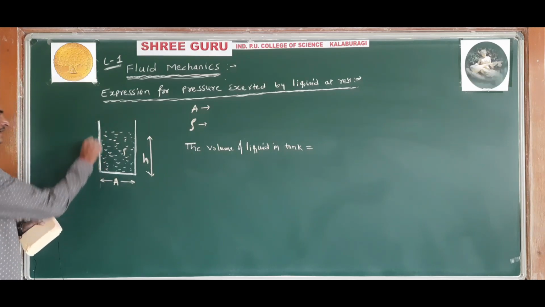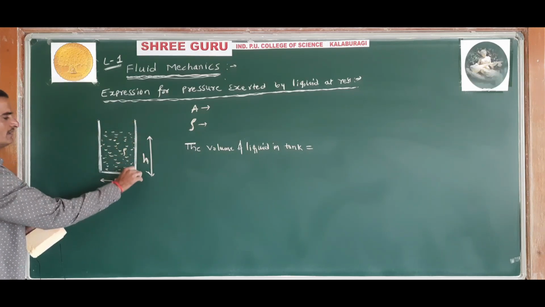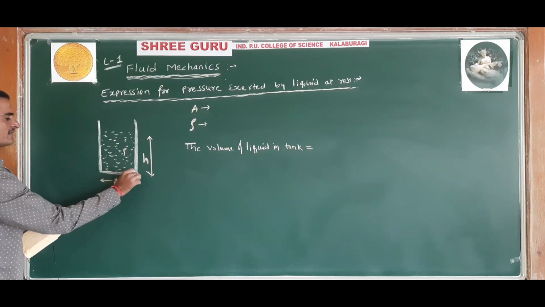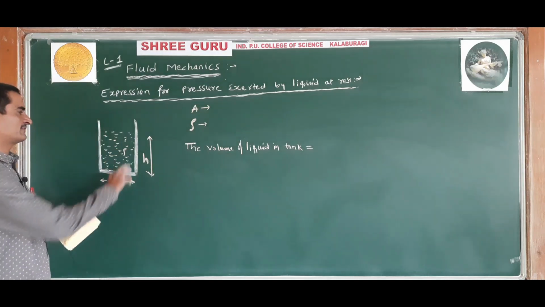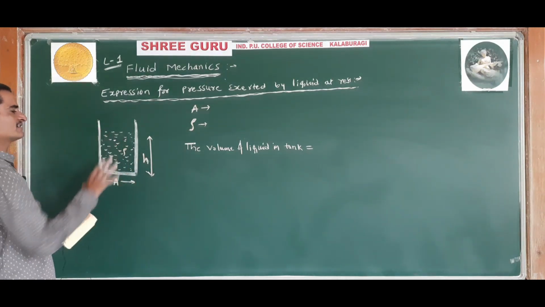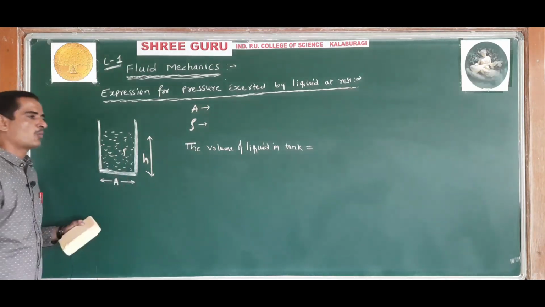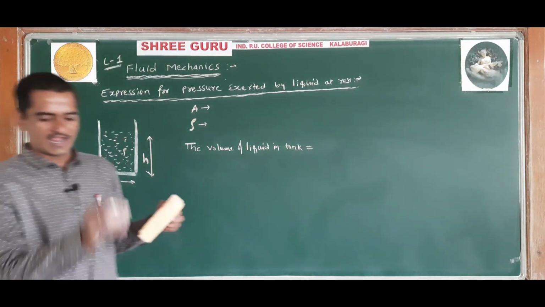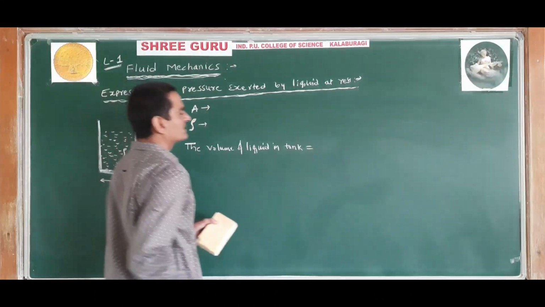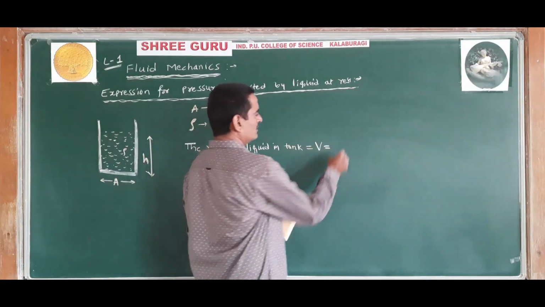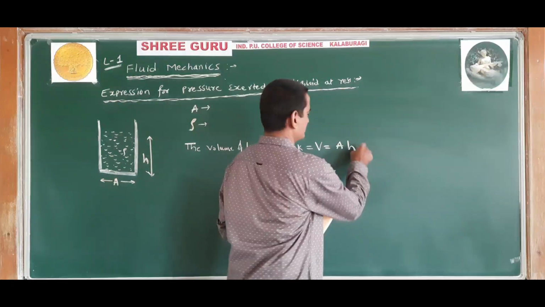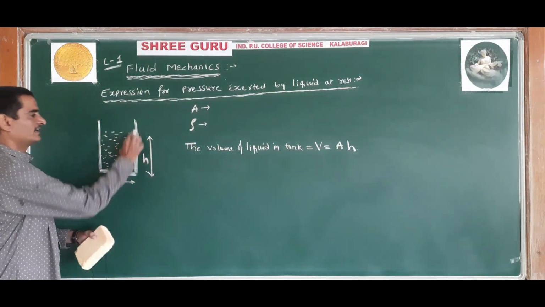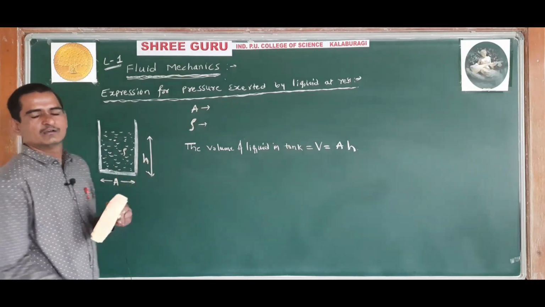There is a vessel or tank, the cross-sectional area of the tank is A, and a liquid of density rho is filled up to a height h in this tank. What is the volume of the liquid in the tank? I will write the volume of liquid in a tank, V is equal to the cross-sectional area into height, that is A into h. Area into height will give the volume.